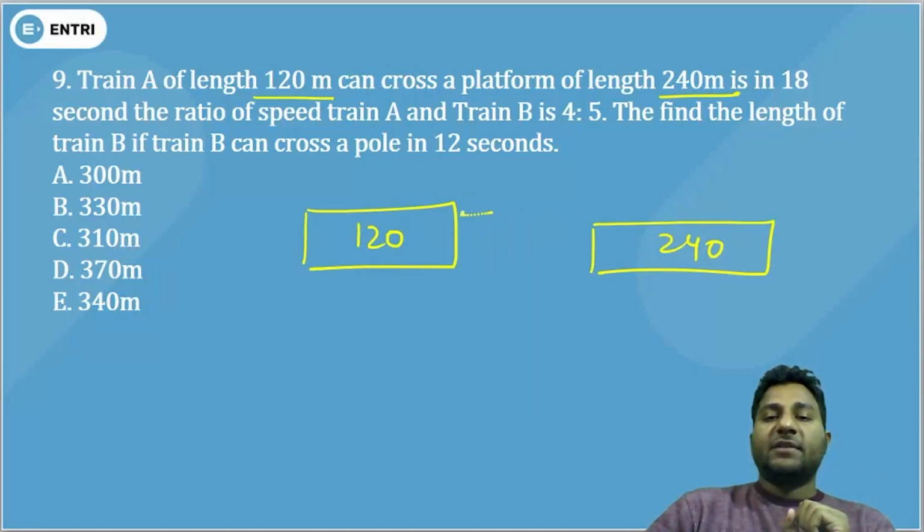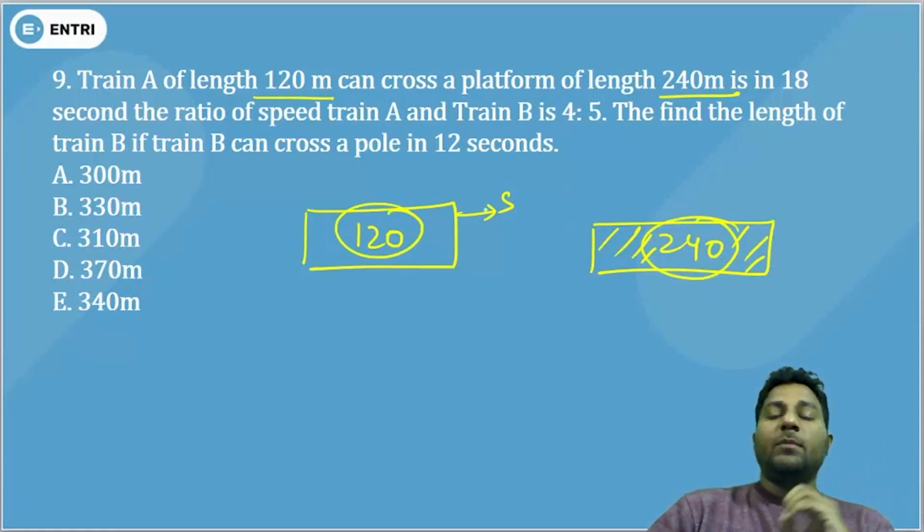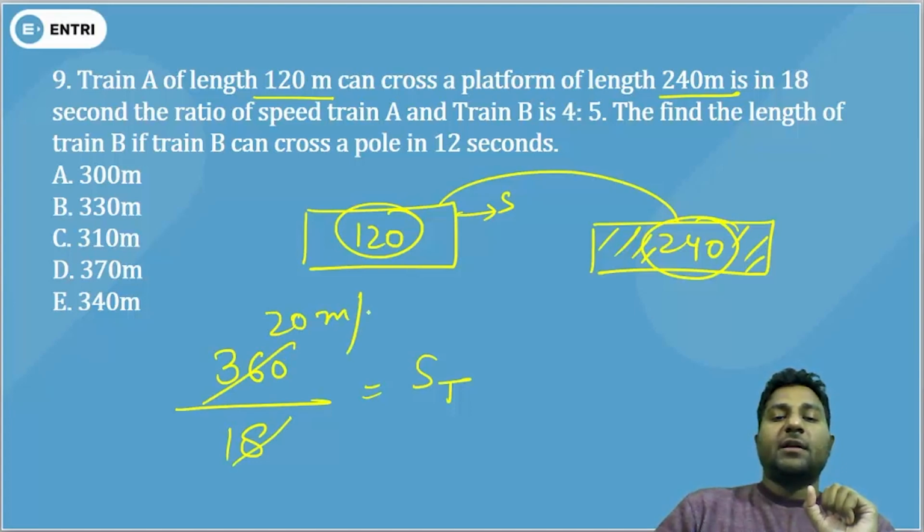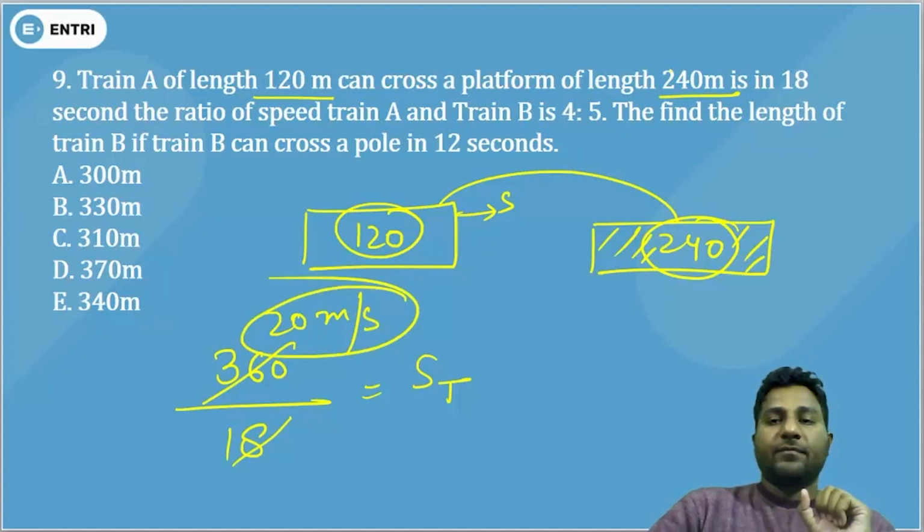The platform is stationary, so the whole length of train as well as platform will be added, and that becomes 360. It will be divided by 18 to get the speed of the train, so it comes to 20 meters per second.